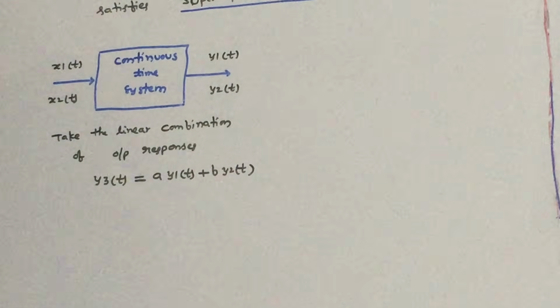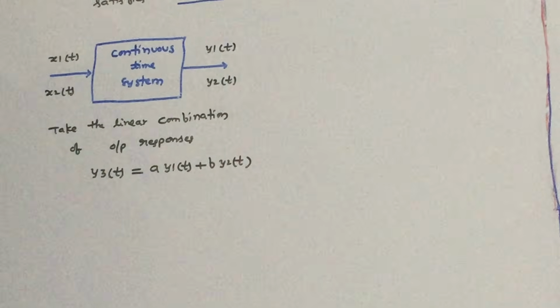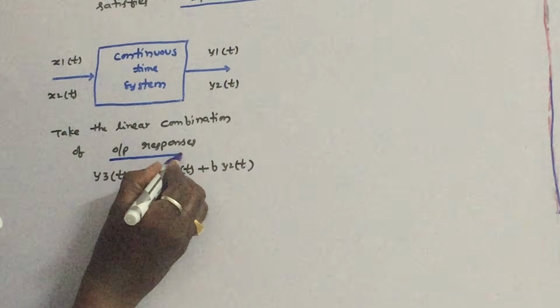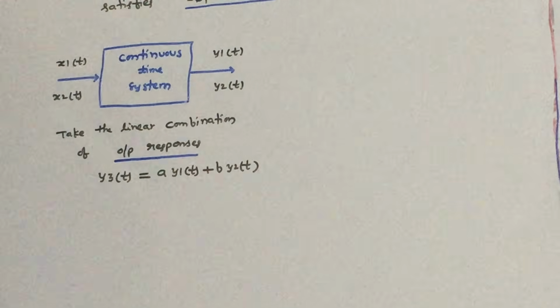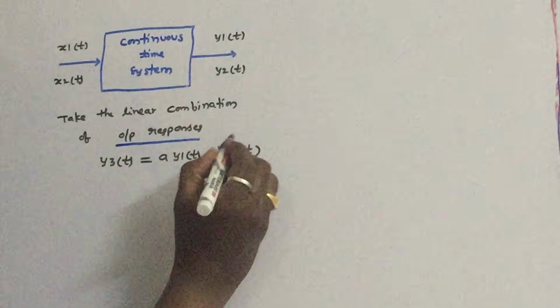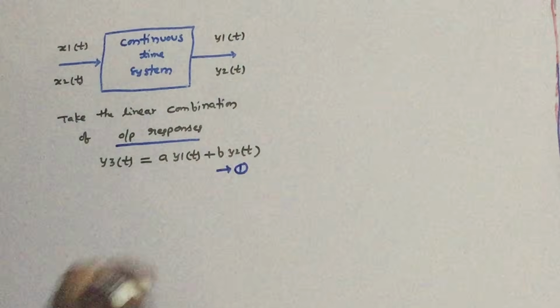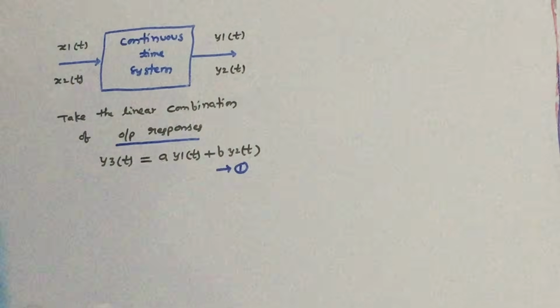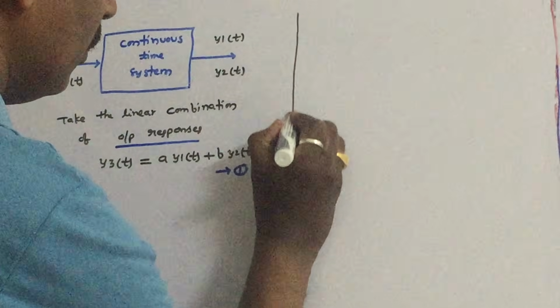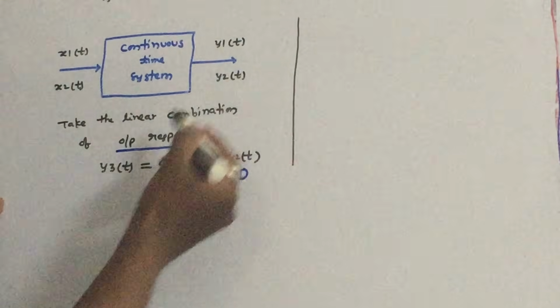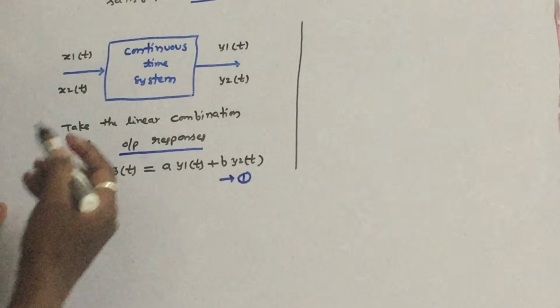So we have to take the linear combination of the individual output responses. Let us call this equation 1. So we are adding the individual responses, and we call it y3 of t.